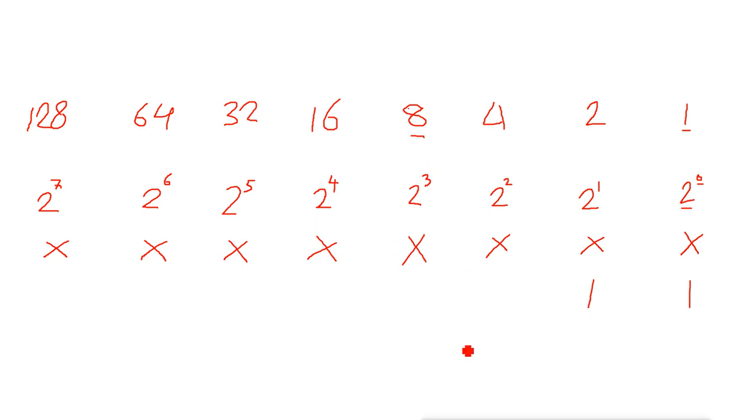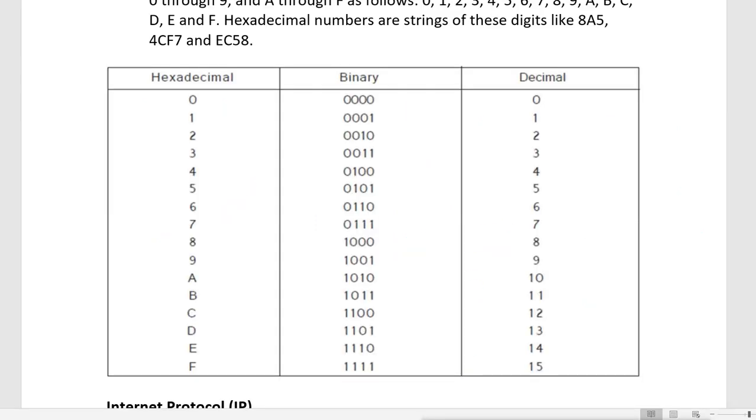Now go back to that image. Here you can see these binaries are only representing these numbers. When all the bits are 0, we get 0, no value. And bits are represented by the binary.